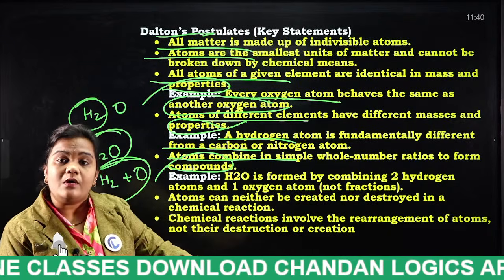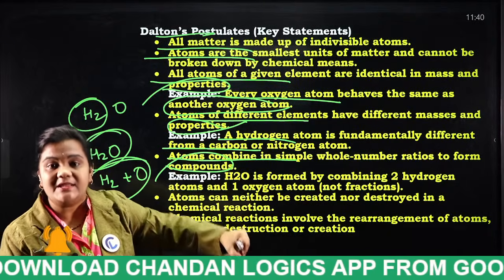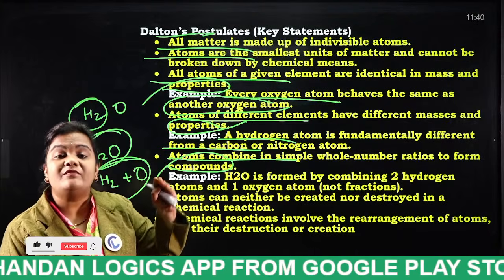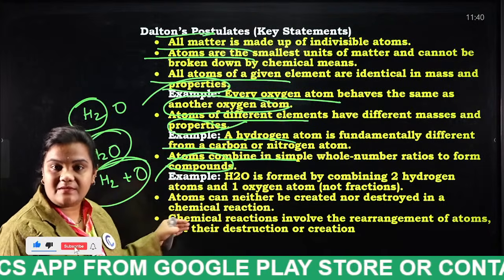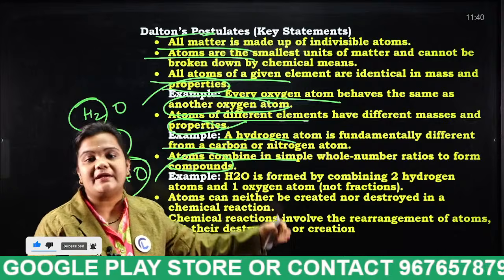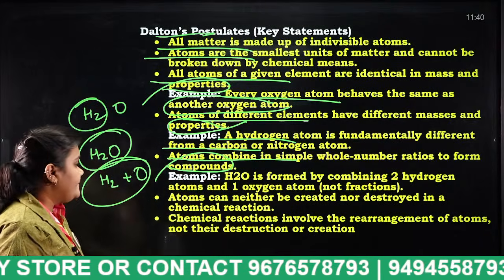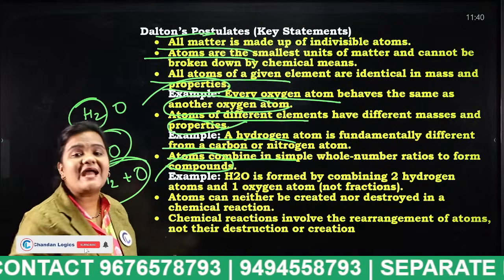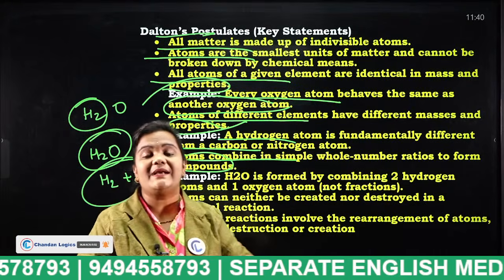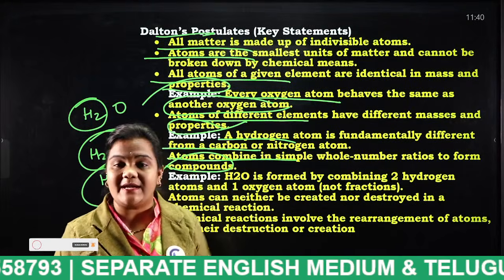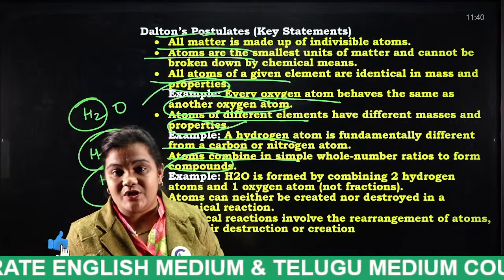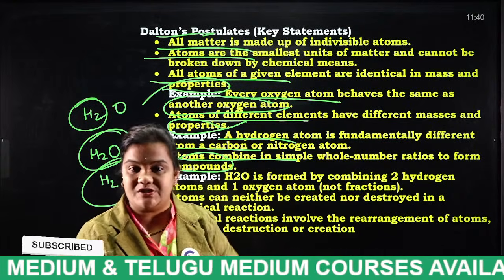So even though the elements are involved in the chemical reaction, there will be no effect for the atoms. Atoms can neither be created nor destroyed. Okay. Next, what happens actually to the atoms in a chemical reaction? What happens to the atoms? In a chemical reaction, the atoms will be rearranged.